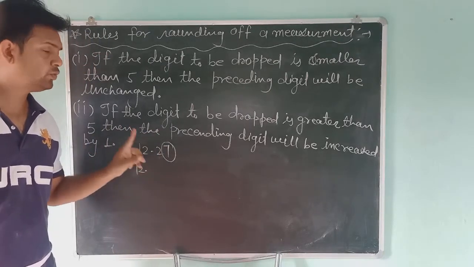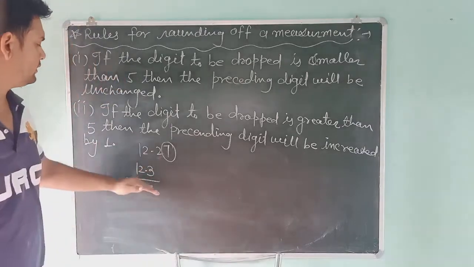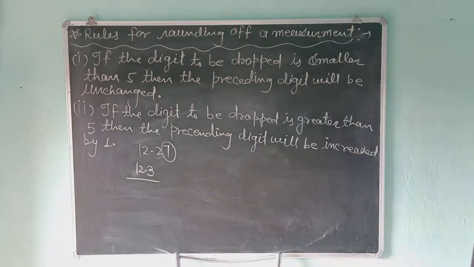So 2 plus 1 equals 3, and the number after rounding will be 12.3.